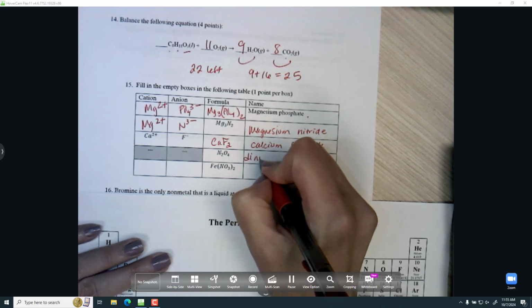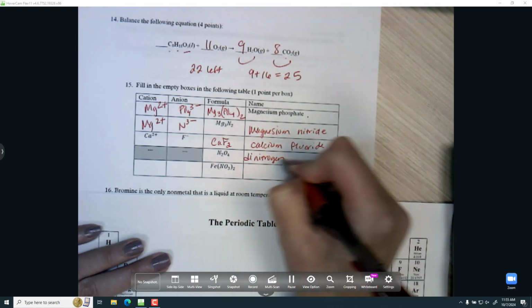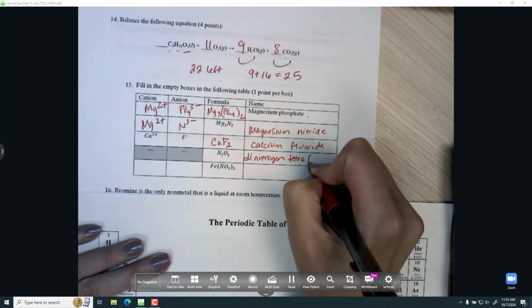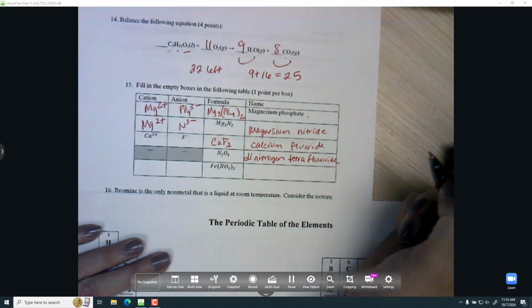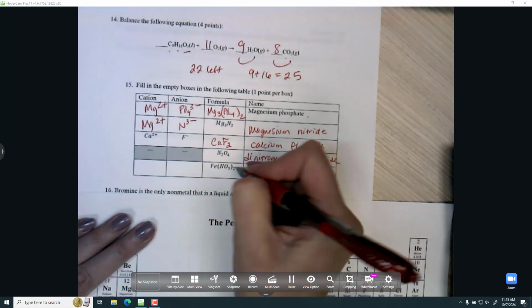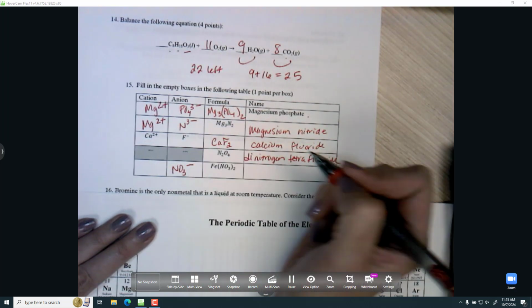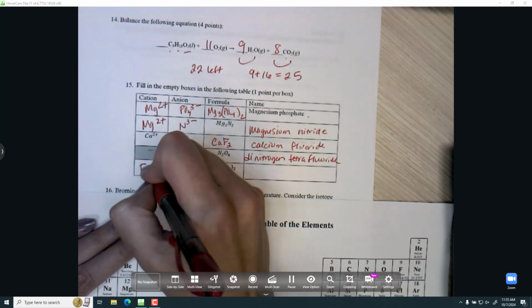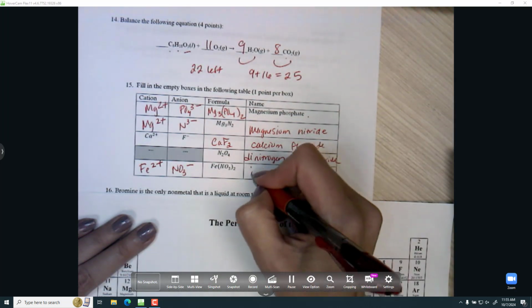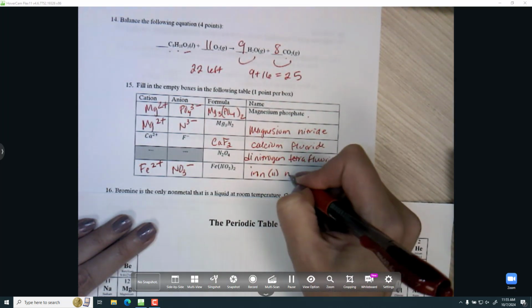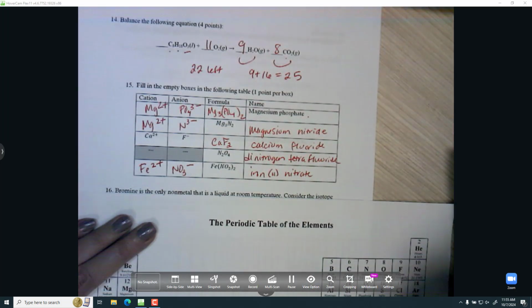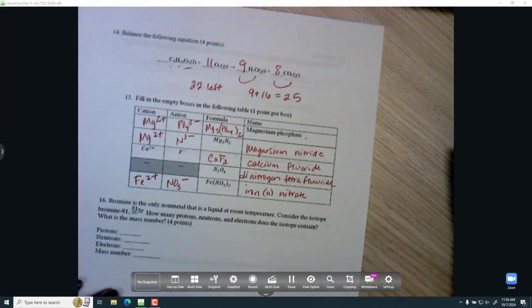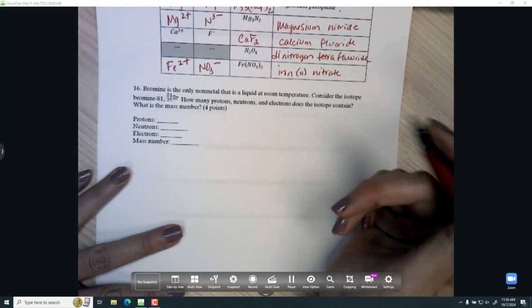Only when there's no metal, like in N2O4, do I include prefixes, right? So this is 2 nonmetals, then I can do the prefixes. Finally, I can see nitrate is -1. That's a polyatomic ion I memorized, and there's 2 of them, so the iron must be +2. And then I include that in my name because iron is in the transition metals. So iron(II) nitrate.